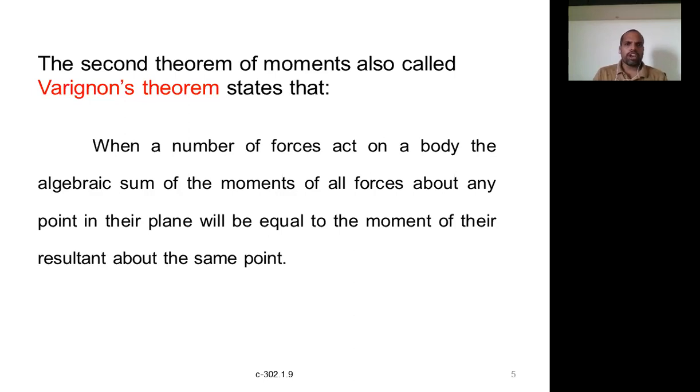So when a number of forces act on a body, the algebraic sum of moments of all forces about any point in their plane will be equal to the moment of their resultant about the same point. But when we calculate the moments, whatever point you have taken for the forces, you have to calculate the moment of the resultant about the same point also. That is one point. And second, all shall lie in the same plane. All moments shall be calculated about only one point.